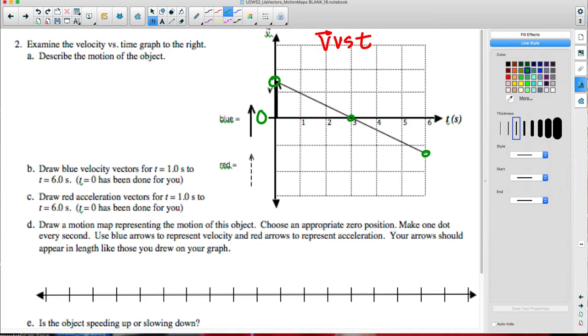The object starts at some positive position. Do we see a starting position from our velocity versus time graph? No, we see a starting velocity. So we know it's going fast in a positive direction at the beginning. So let's just start with that. The object is moving fast in a positive direction.